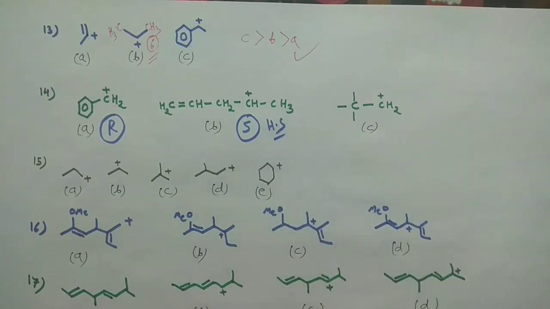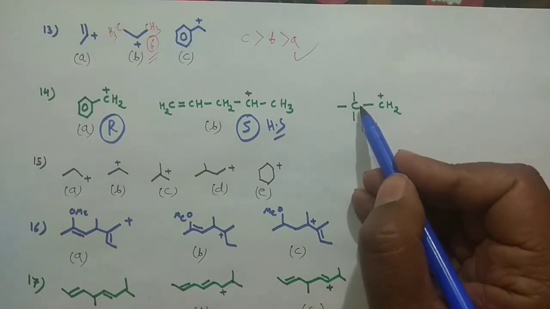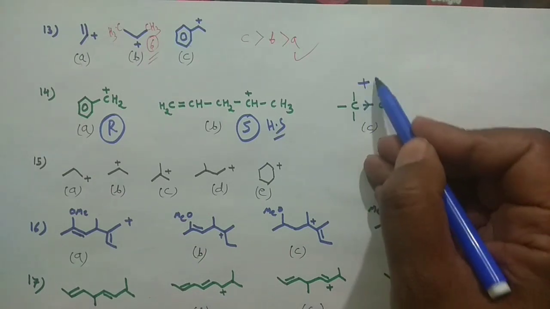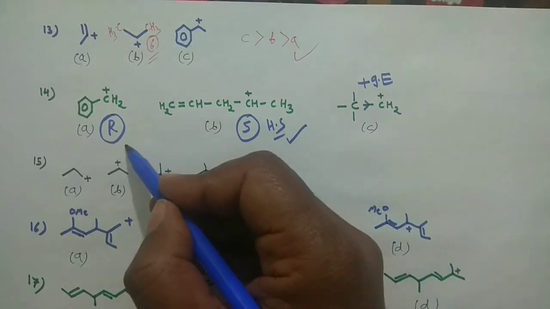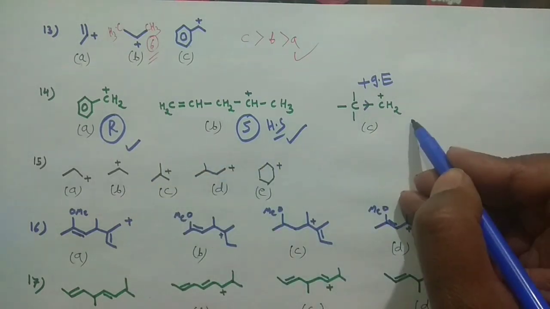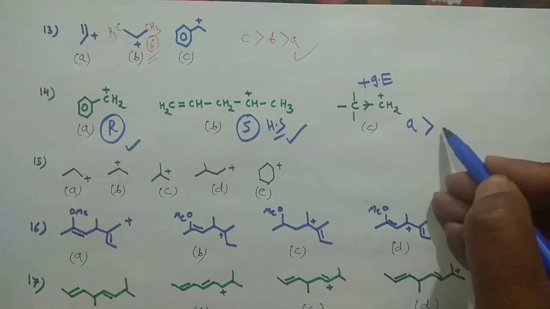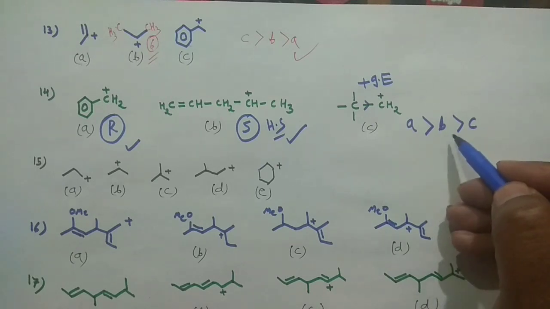In that case, there is no hyperconjugative structure, but only the plus I effect. So here plus I effect is deciding, here hyperconjugation is deciding, here resonance is deciding, and I already told you resonance is more fundamental. So A is more stable than B, and B is more stable than C. So this stability order goes in that manner.